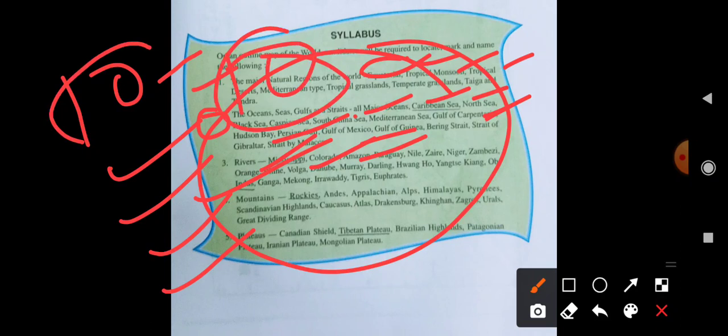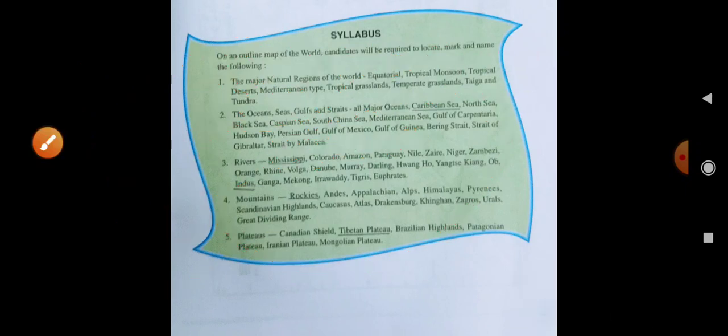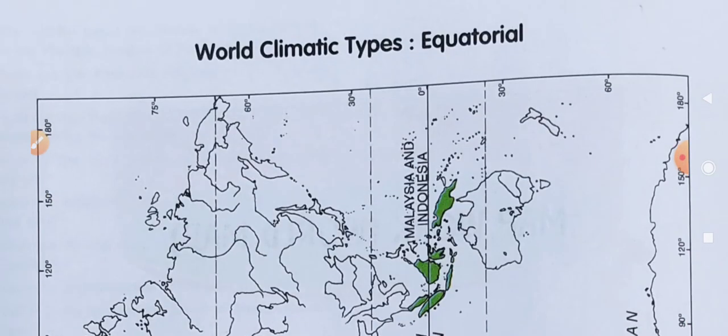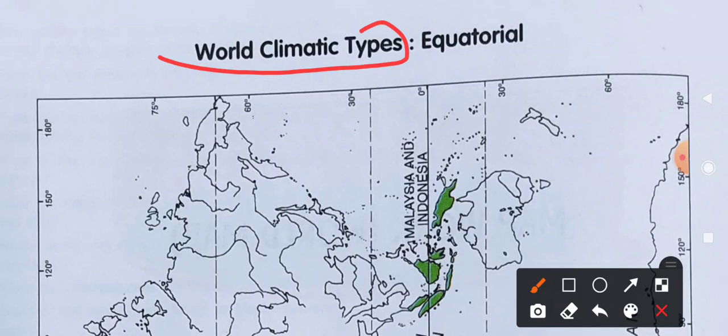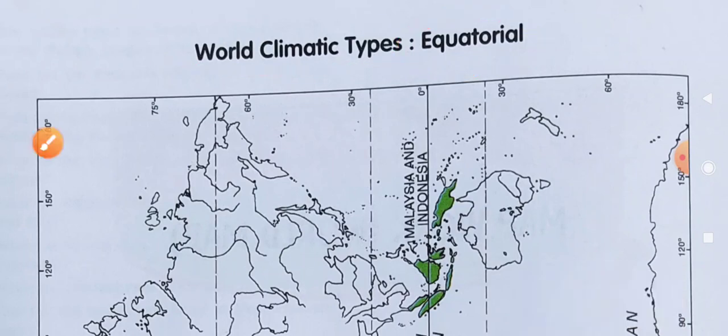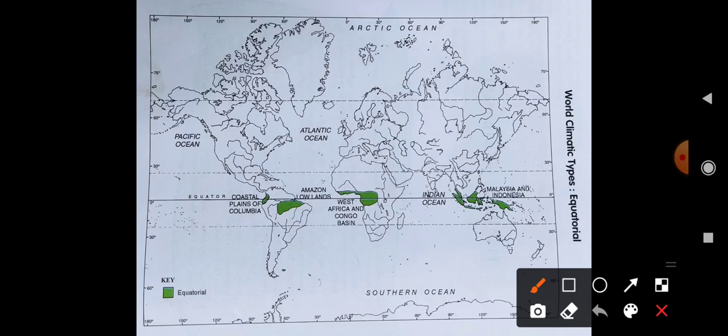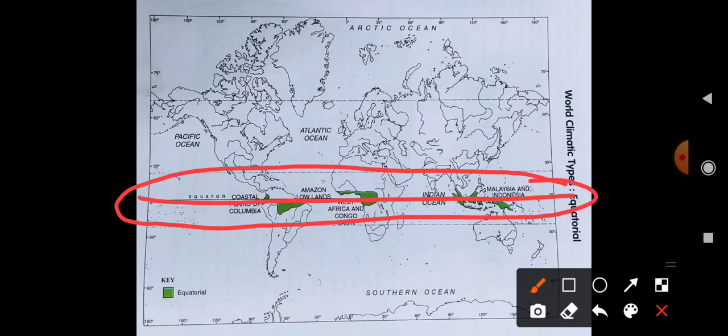So I hope you understand what the syllabus is. Now I am starting the first part, the major natural regions. First of all, the world climatic type is equatorial. Where is the equatorial type of climate available? You can see in this map, equatorial means the equator, which passes through the center of the earth. So near the equator, in these locations, the equatorial type of climate is located.